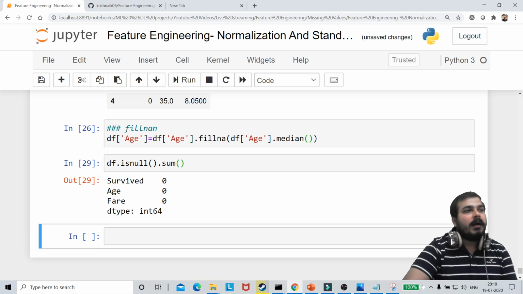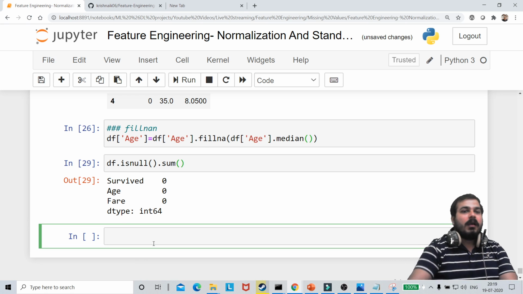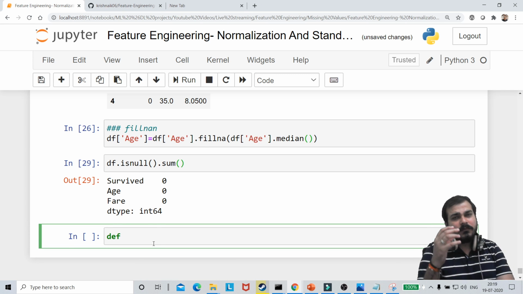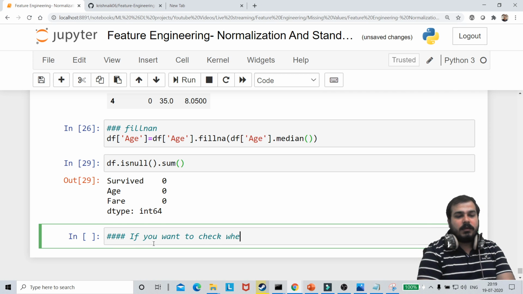Now quickly, I'm going to create two plots. First let me define a function. Always remember, guys, if you want to check whether a feature is Gaussian or normally distributed, what technique do we use?